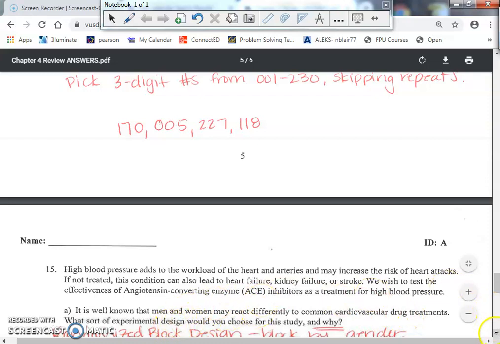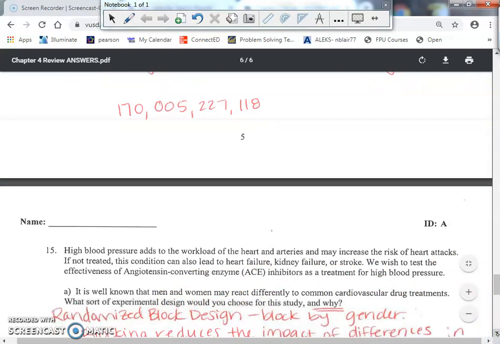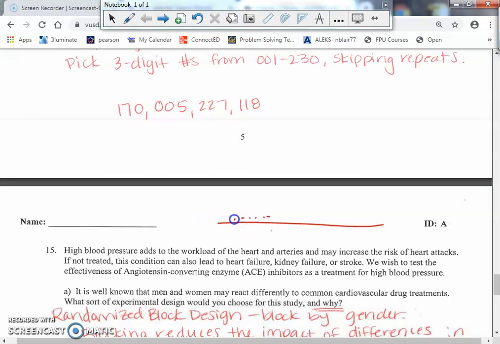Well, I know you can already see the answer here, so I'm just going to say it's a randomized block design. We're going to block it by gender. Remember, men and women act differently, especially with blood pressure. If I were to put men and women in the same group and test the results, you might have a dot plot, and maybe women's blood pressure might be over here, and then you might have men's blood pressure over here. Well, that's a lot of variability if you say it goes all the way from down here to here.